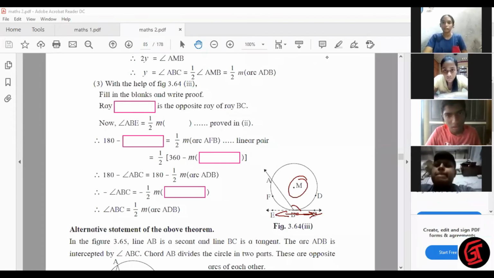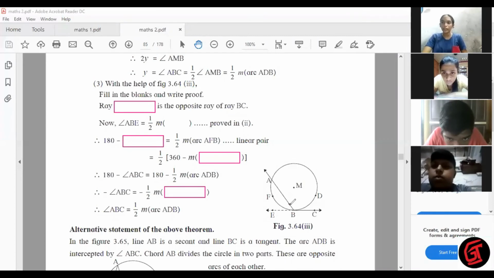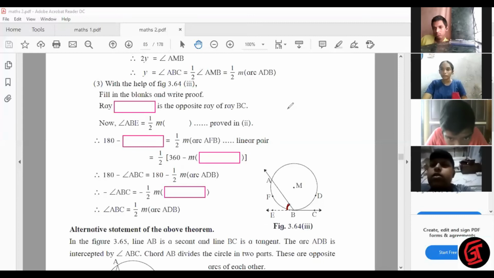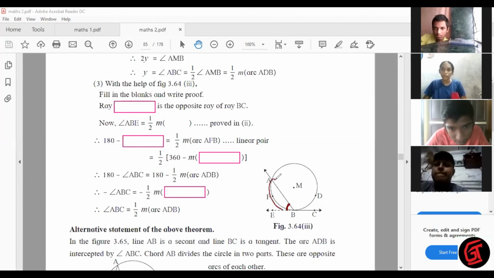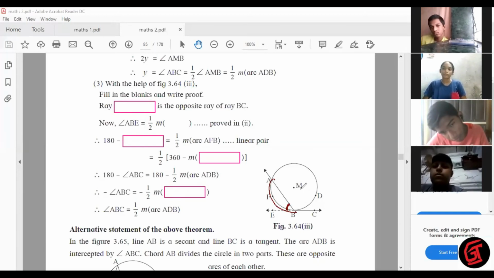Angle ABE. Can you see, angle ABE is equal to half of what? We just proved in the second case. Arc AFB. Correct. So angle ABE is half of this arc, no? ABE is half of arc AFB. We just proved this in the previous case.